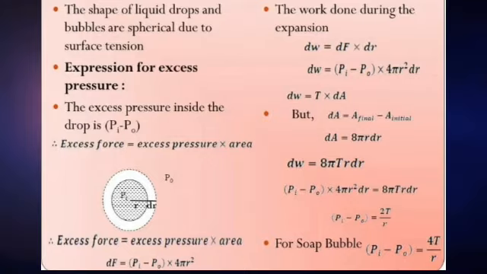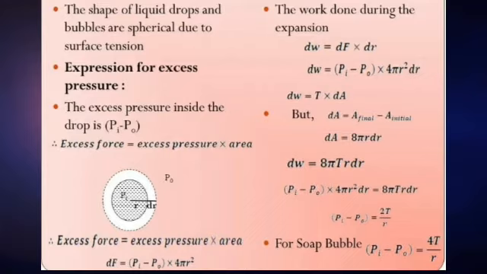This work done is also equal to the product of the force F, which causes the increase in the area of the bubble, and the displacement delta r, which is the increase in the radius of the bubble. That is, dW is equal to F into delta r. The excess force is given by excess pressure into surface area, that is, F is equal to (Pi minus P0) into 4 pi r squared.